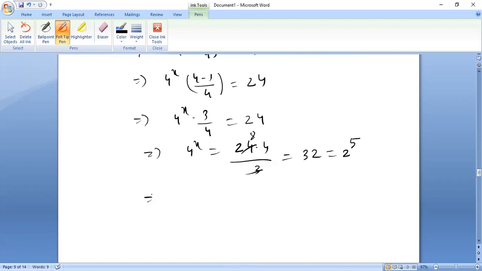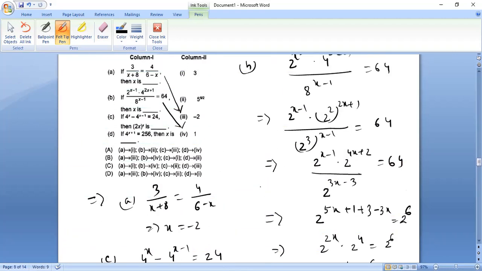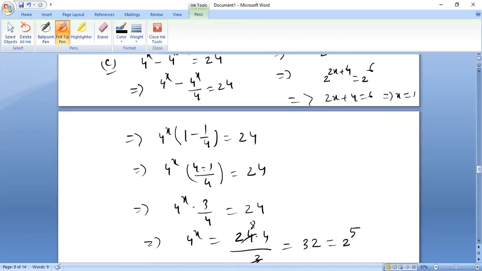Clear? 4 to the power x I can write as 2 square whole to the power x. Is there any kind of answer like 5 by 2? Okay, then 2x whole to the power x is required.